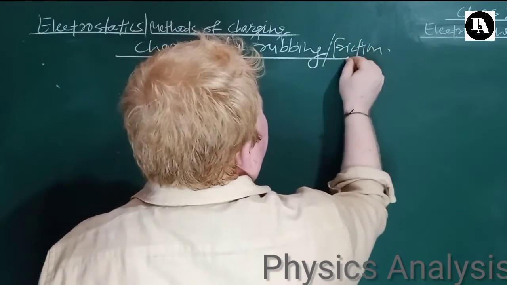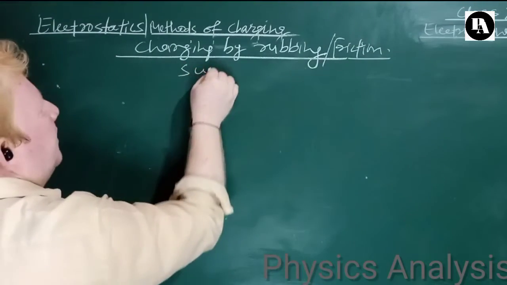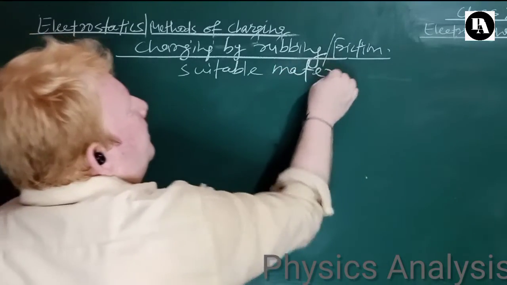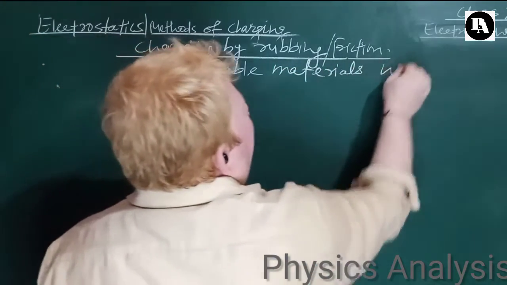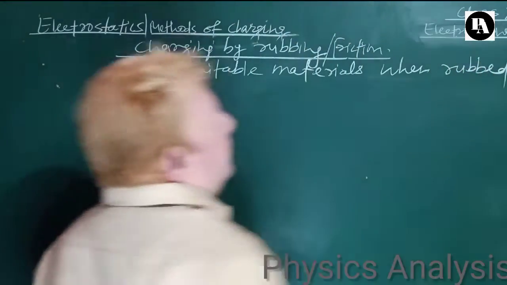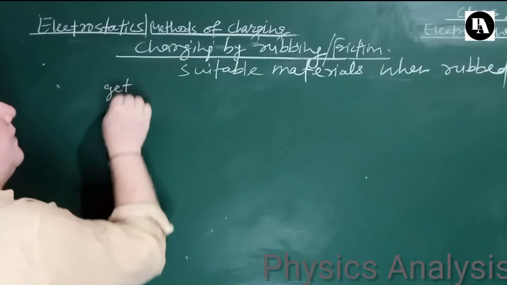See what happened here, suitable materials when rubbed get electrified.